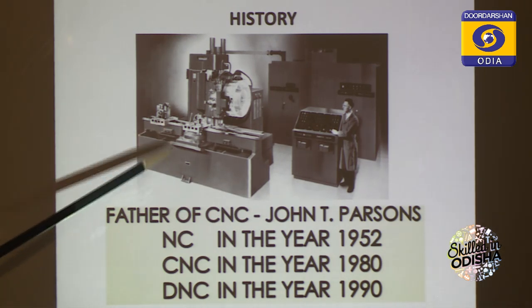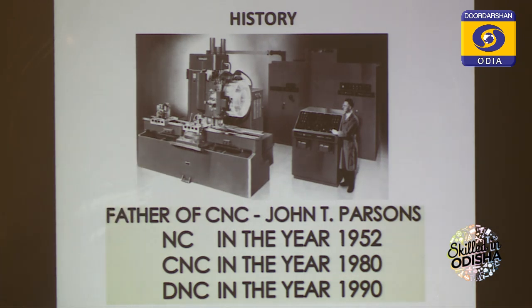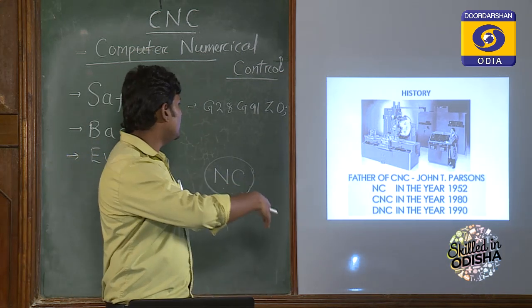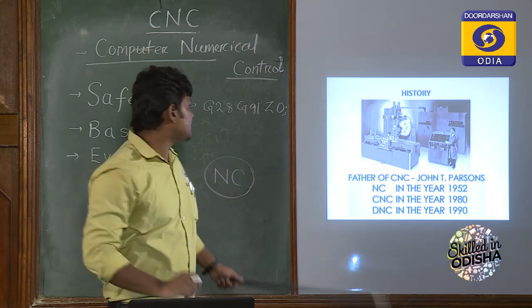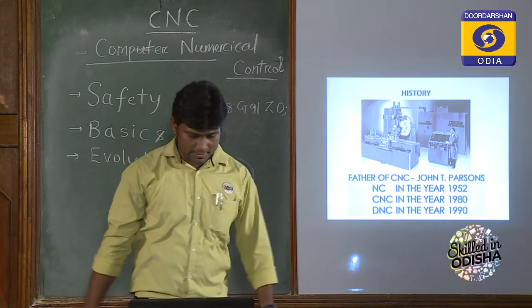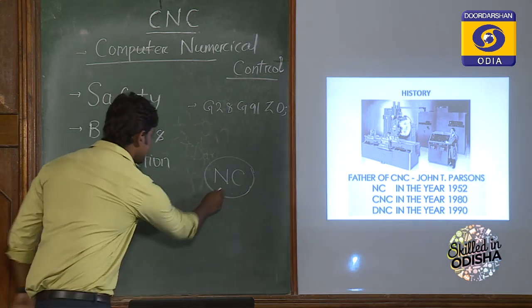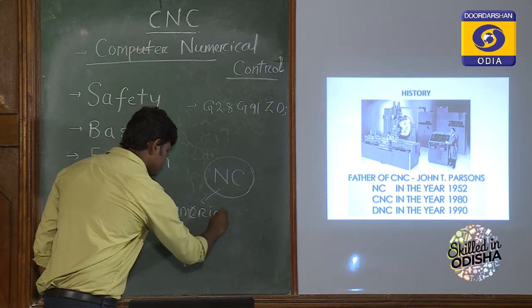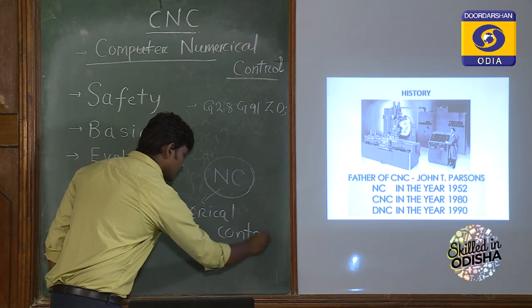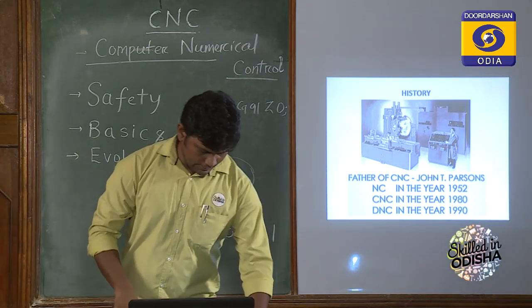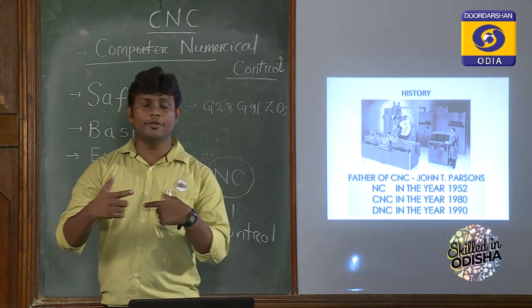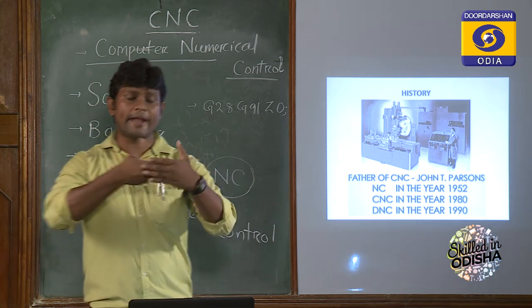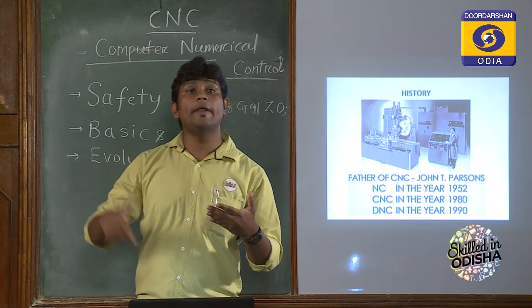Now what happens in this NC machine? Here this diagram is the illustration of the NC machine, how it was developed. As you can see, the setup is very big. This setup may take around one large room of space. In the NC machine, as NC indicates numerical control, he automated the machine tool. John T. Parsons used punch tapes and magnetic tapes to automate the machine.